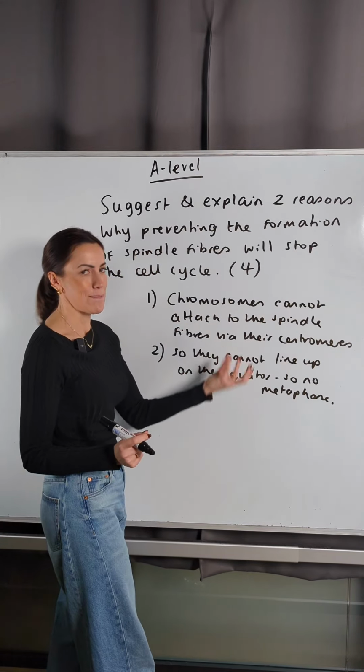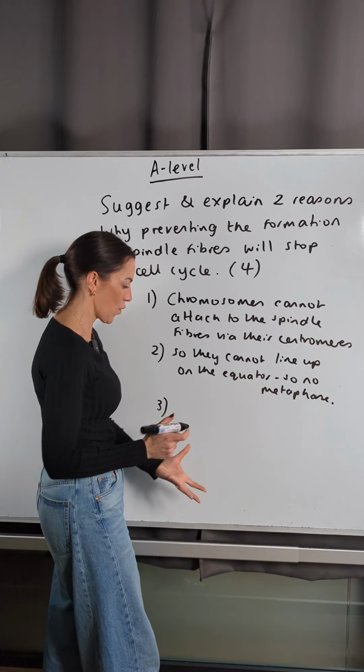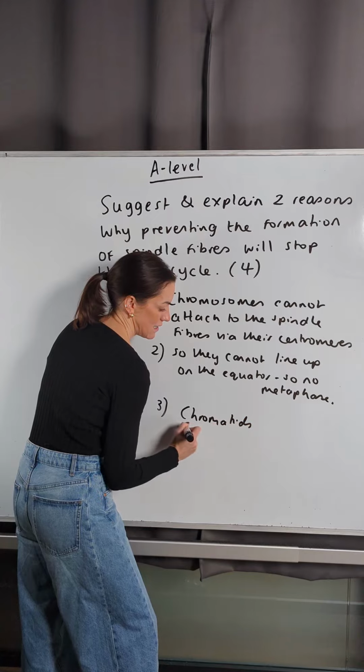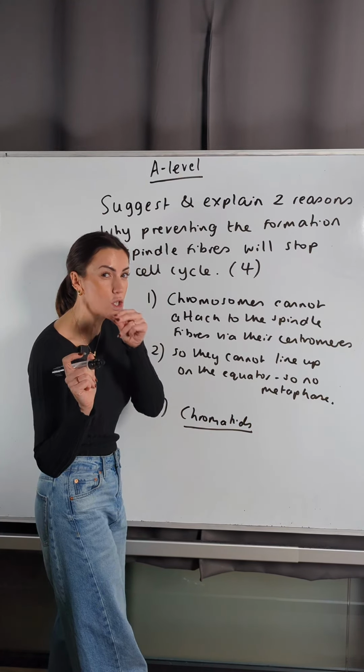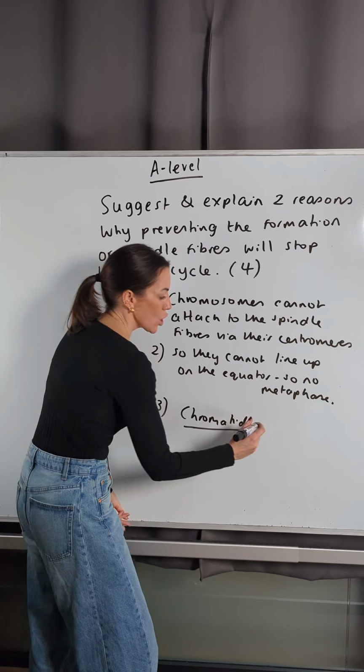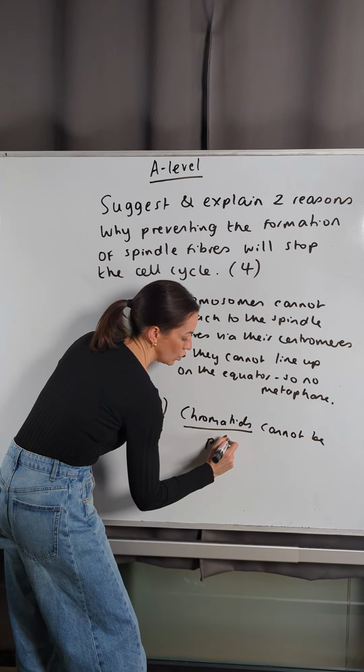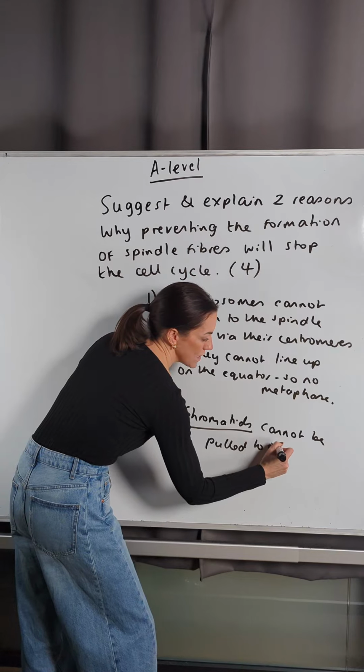If they're not attached to the spindle fibres and they're not lining up on the equator, then the chromatids, we need to use the word chromatids, it was underlined on the mark scheme. Chromatids cannot be pulled to opposite poles.